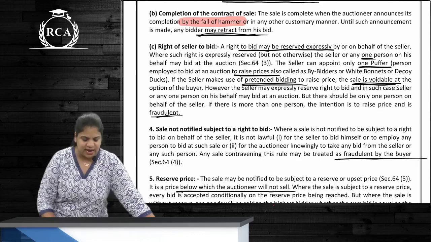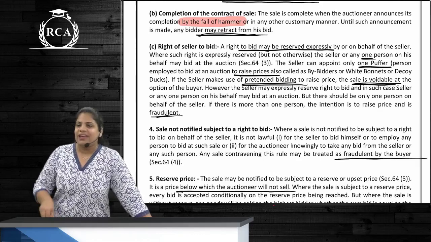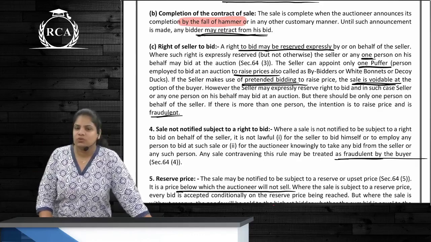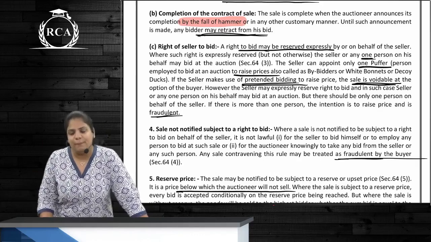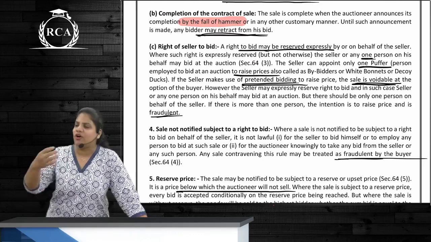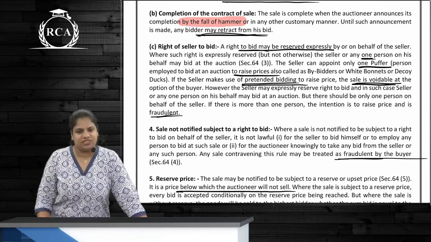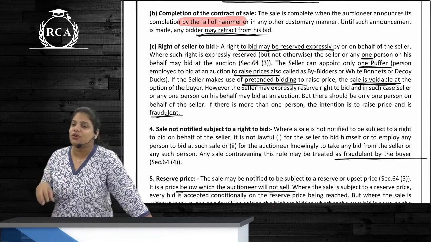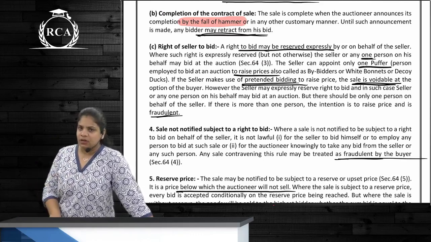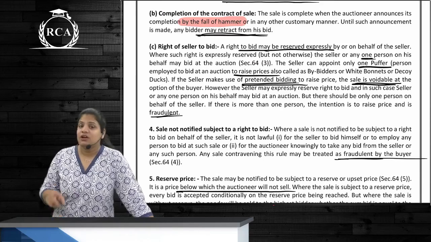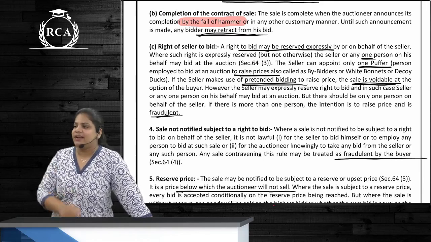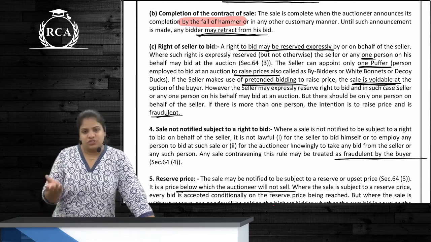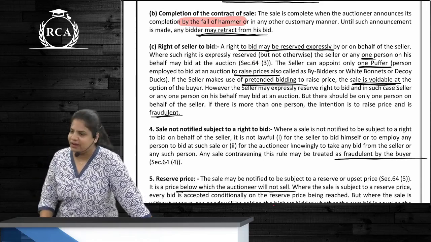Next one is right of the seller to bid. Can the seller himself bid in an auction? Yes. What will he be called as? A puffer. So the seller himself, or he can appoint any other person to bid, he'll be called a puffer. This type of bidding is called pretended bidding. Why is a puffer appointed? So that the prices can be raised.